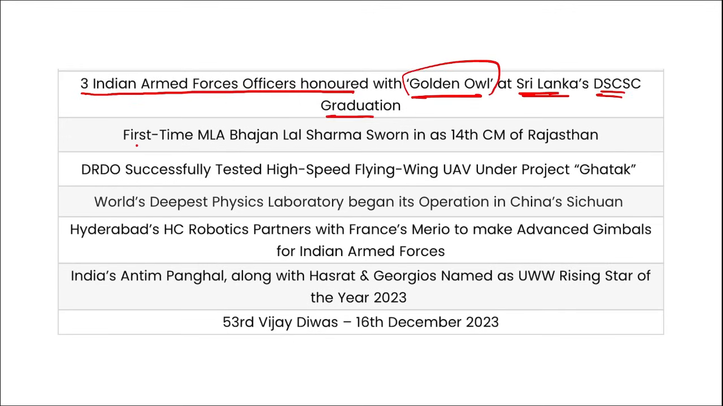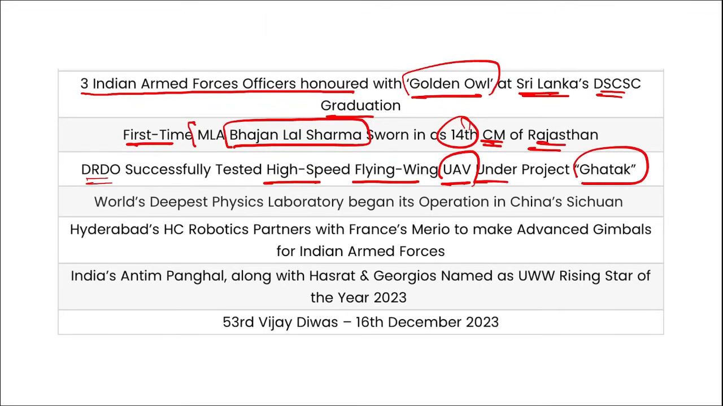First-time MLA Bhajan Lal Sharma ji has been sworn in as the 14th Chief Minister of Rajasthan. DRDO has successfully tested a high-speed flying wing UAV under the project Ghatak. What is UAV? Unmanned Aerial Vehicle. Then, the world's deepest physics laboratory has begun operation in China's Sichuan province.